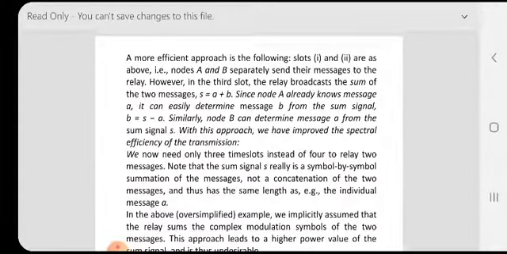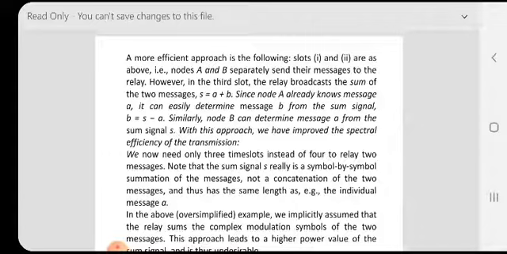A more efficient approach is the following: slots 1 and 2 are as above. Nodes A and B separately send their messages to the relay. However, in the third slot, the relay broadcasts the sum of the two messages, such as A plus B. Since node A already knows message A, it can easily determine message B from the sum signal: B is equal to S minus A. Similarly, node B can determine message A from the sum signal S.